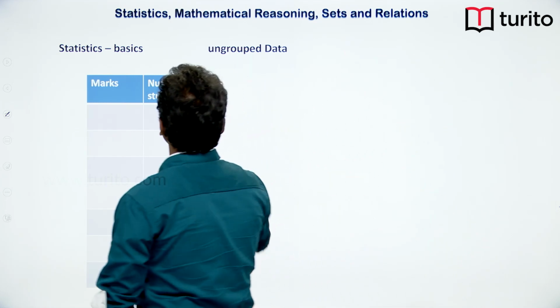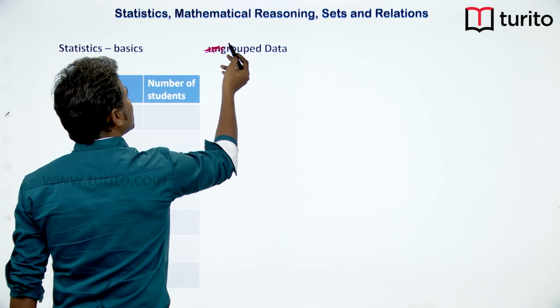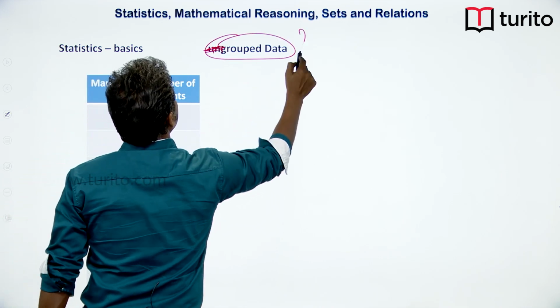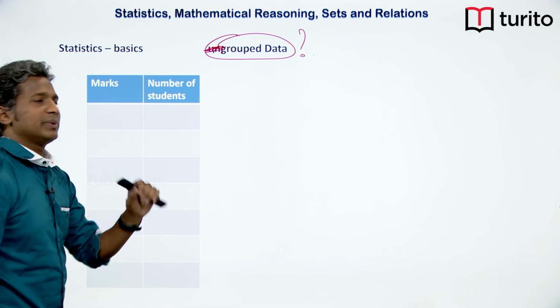Here it is written as ungrouped. In some books it is written as grouped, in some books as ungrouped, so this is a question mark, but you go by common sense, it is simple like that.